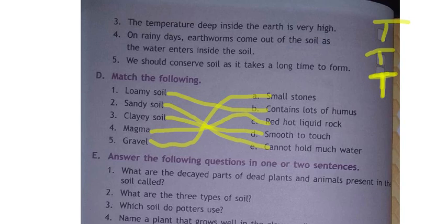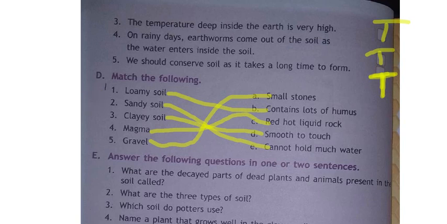I am writing each one here on the left side, you can check your answers. First one, loamy soil, is B. First answer is B, I am writing here. Second one, sandy soil is what? Cannot hold much water. So this answer is what, children? E. Okay, this is E. Wait, I'll write again.